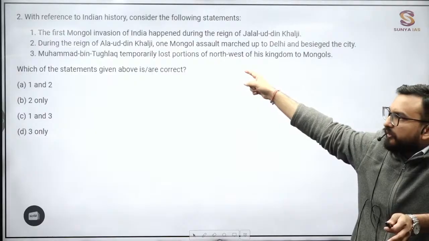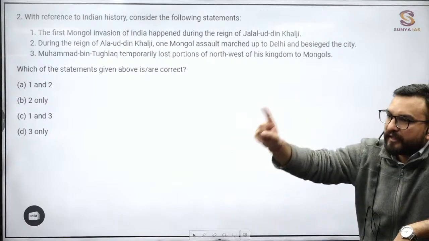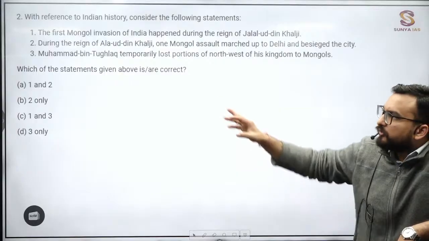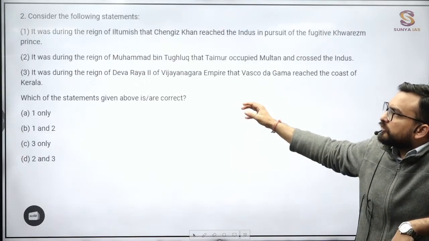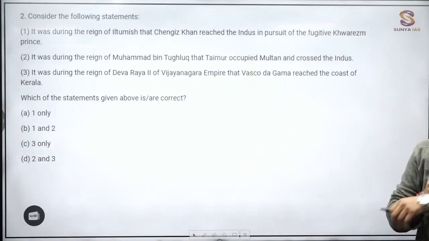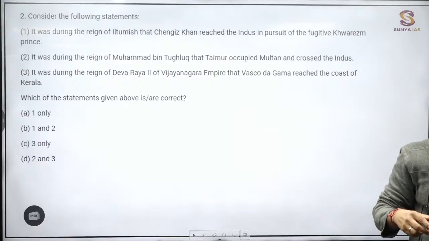In this question, try to understand the facts. They are assuming that you know the reign of Alauddin Khilji, and then they are adding one fact, making it difficult. Like this, I have already shown you questions in ancient too. Muhammad bin Tughlaq, temporary law, again factual questions. This was on Mongol invasion, 2021 prelims. Don't solve it, but just understand it, guys. What you are seeing over here.